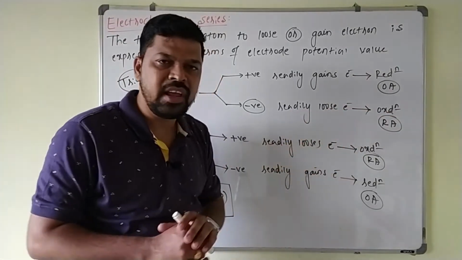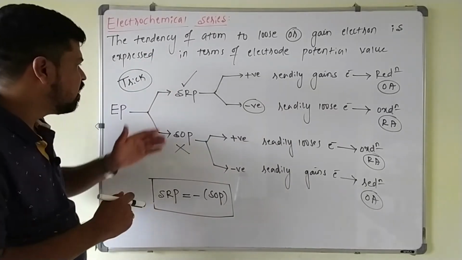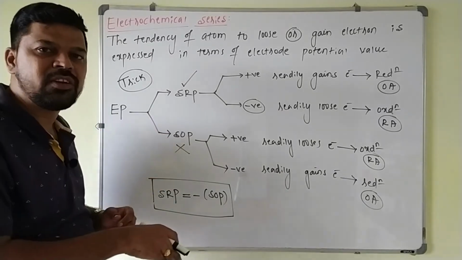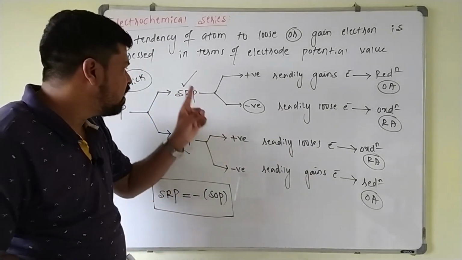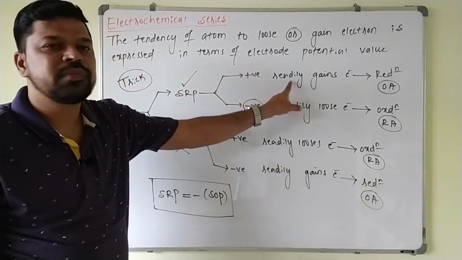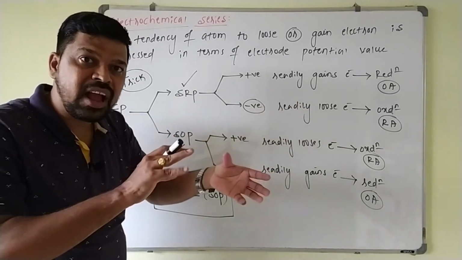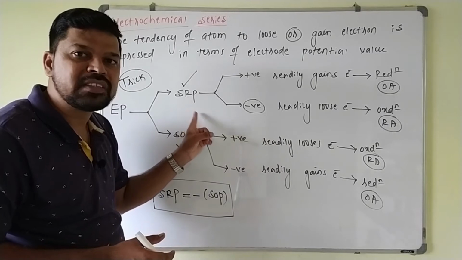This trick is very important. Now we will see the electrochemical series, for which SRP values are positive and negative. Which gains electron and which loses electron depends on what? SRP value. So one thing you keep in mind: if SRP value is positive, it readily gains electron; if negative, it loses electron. So the gaining and losing of electron is expressed in terms of what? Standard reduction potential value here.